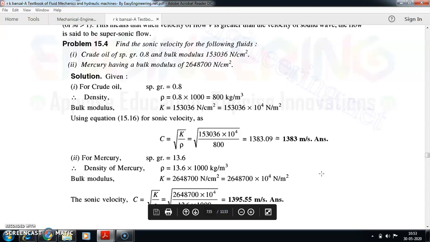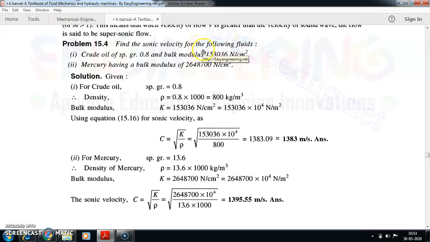The first problem, 15.4: you need to find the sonic velocity for the following fluid. We have a crude oil of specific gravity 0.8 and the bulk modulus as 15,30,36 Newton per centimeter. Since the specific gravity is given, I can find the density by multiplying by 1000. So 0.8 into 1000 is 800 kg per meter cubed.